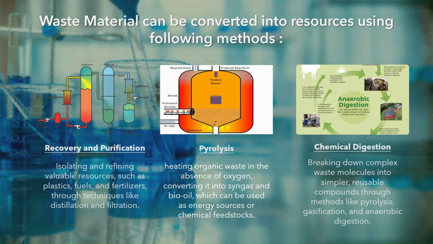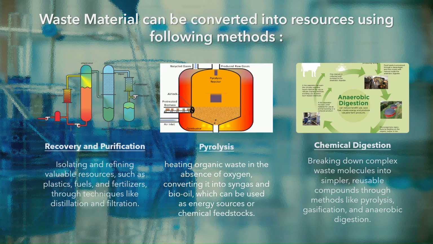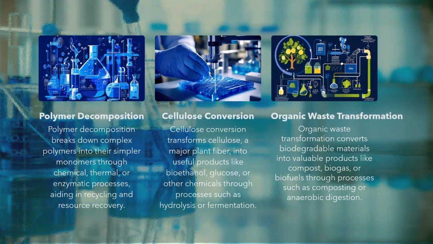Third, chemical digestion, used for breaking down complex waste molecules into simpler, reusable compounds through methods like pyrolysis, gasification, and anaerobic digestion. Fourth method is polymer decomposition. Polymer decomposition breaks down complex polymers into their monomers through chemical, thermal, or enzymatic processes, aiding in recycling and resource recovery. Fifth one is for organic waste, cellulose conversion.